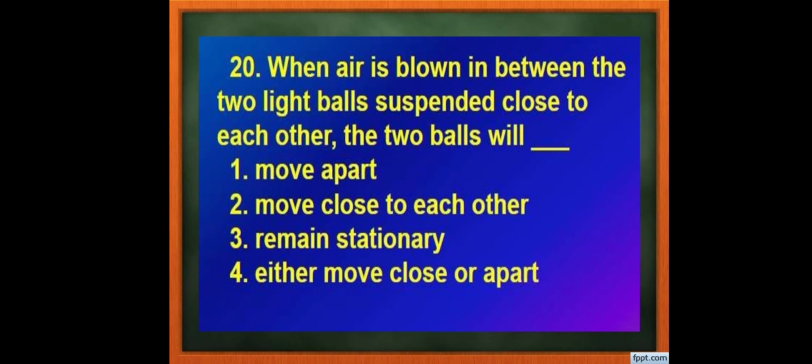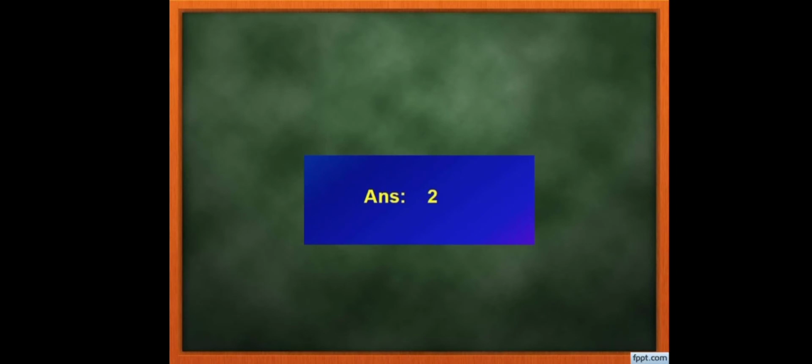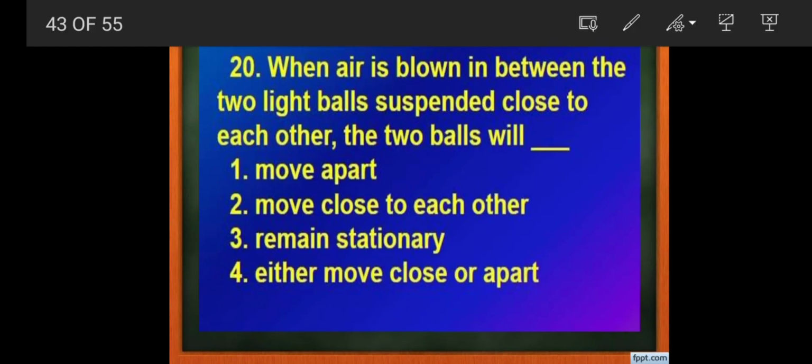Then question number 20. When air is blown between the two light balls suspended close to each other, the two balls will either move apart, move close to each other, remain stationary, or either move close or apart. Actually the answer is: move close to each other.